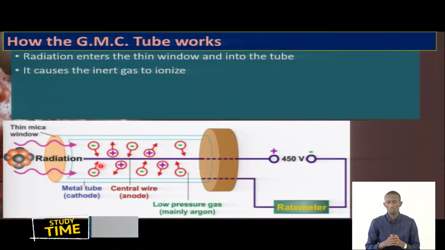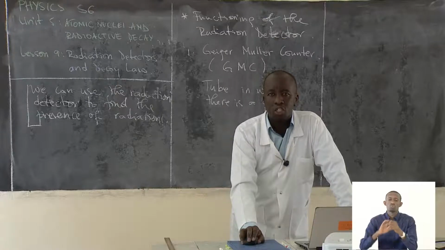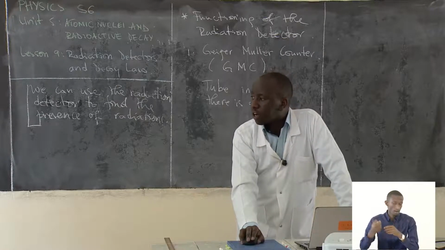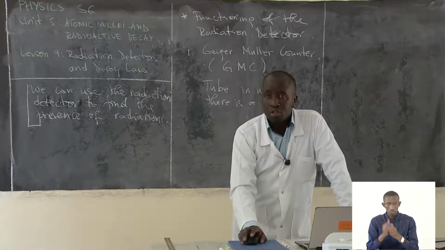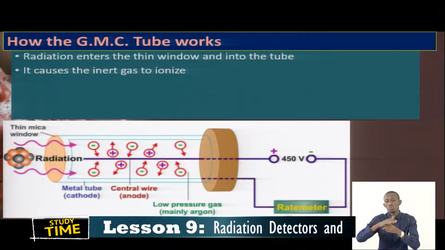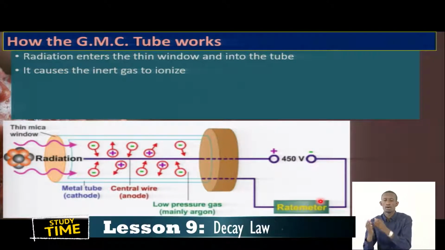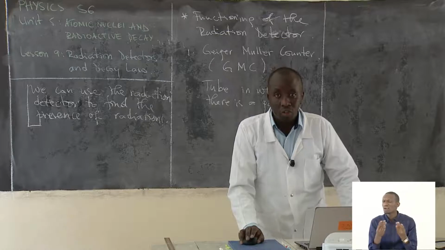This flow means there is the presence of a current, and that current makes the circuit closed, and the current flows to make this meter indicate how much radiation you are being exposed to.